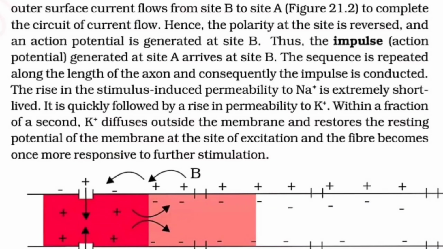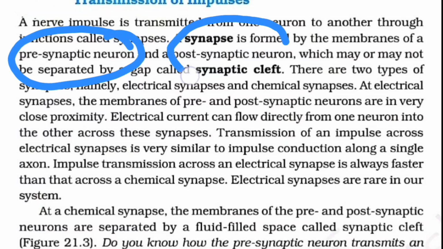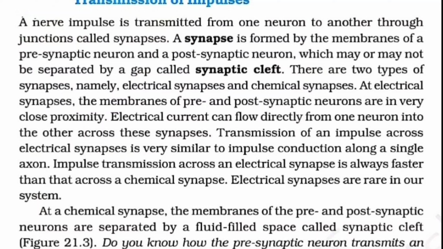Now we are dealing with the transmission of impulse. A nerve impulse is transmitted from one neuron to another neuron through a junction called the synapse. So the junction between one neuron and the other is called a synapse. The synapse is formed by the membrane of the presynaptic neuron and the postsynaptic neuron, which may or may not be separated by a gap called the synaptic cleft.